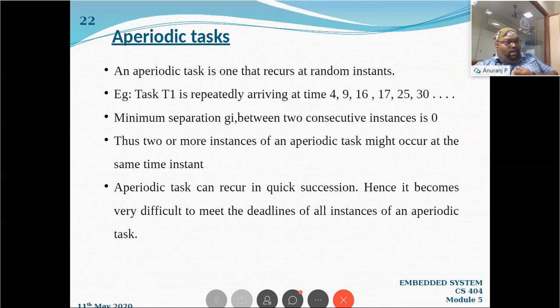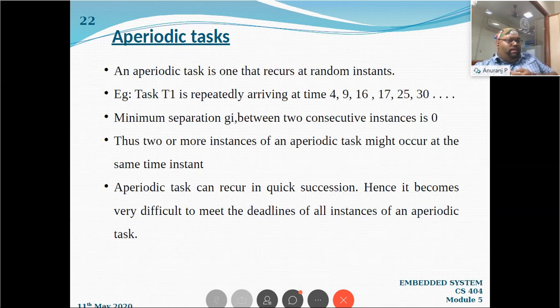The same task can come at the same moment. That means the same task can come twice at the same time. Thus, two or more instances of an aperiodic task might occur at the same time instant.